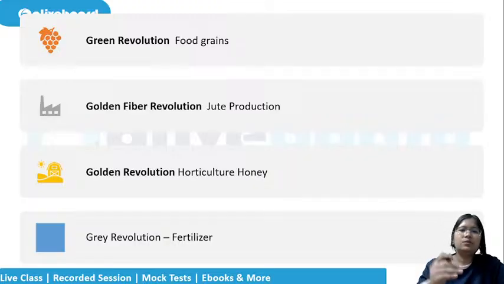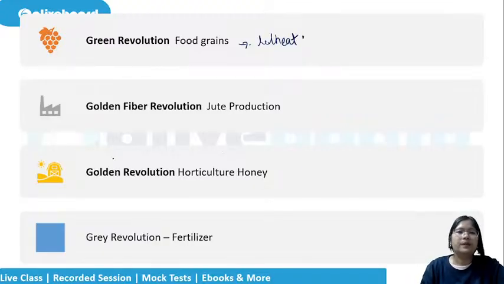Now let us look at what is for what, so that this confusion is not there. Green revolution, we all know it is for food grains, and the prime interest everybody took was for wheat. Then golden fiber. See, the word fiber is there. With this we will be able to remember that it has to be some clothing material, so it is your jute.